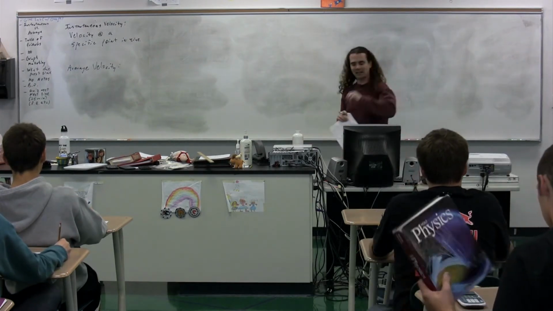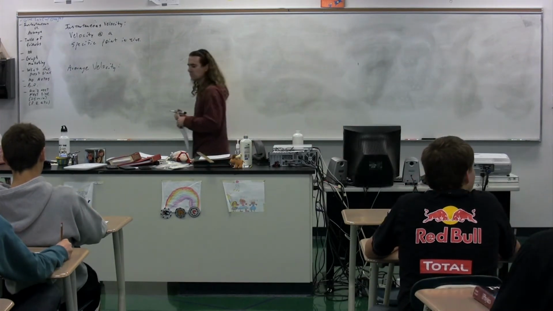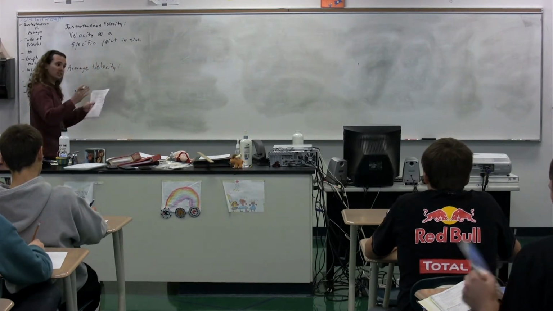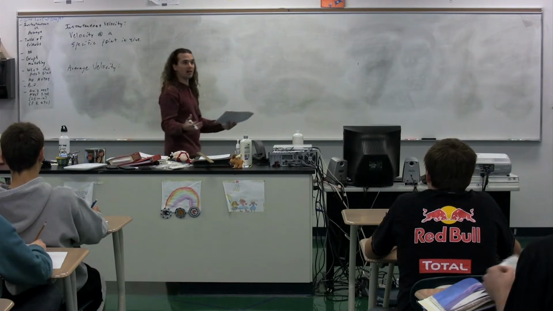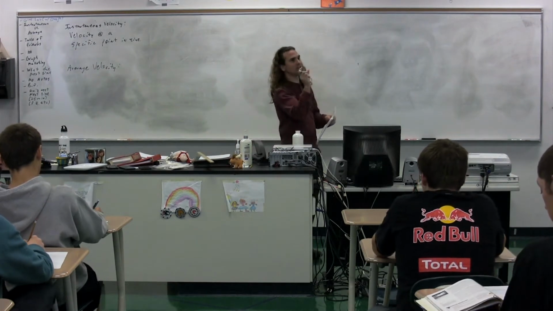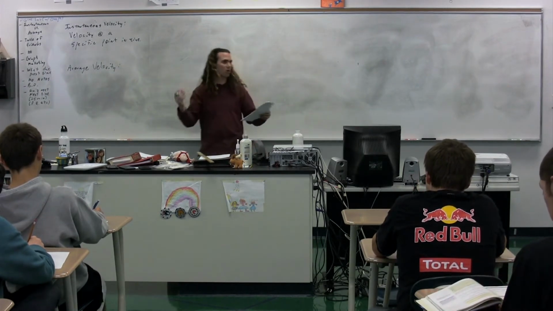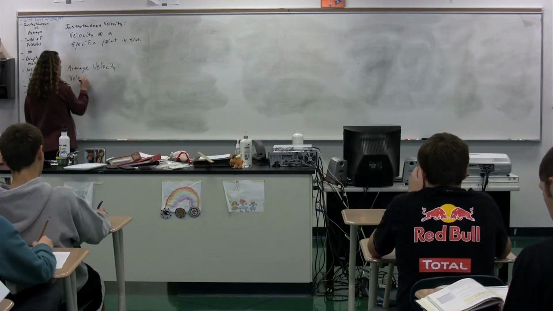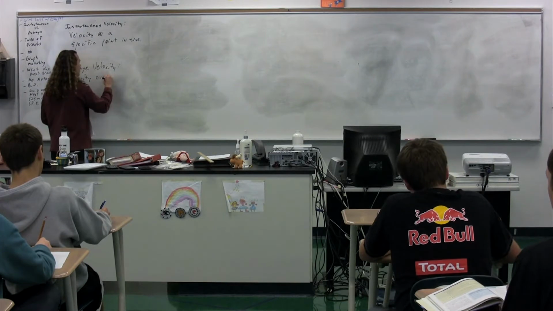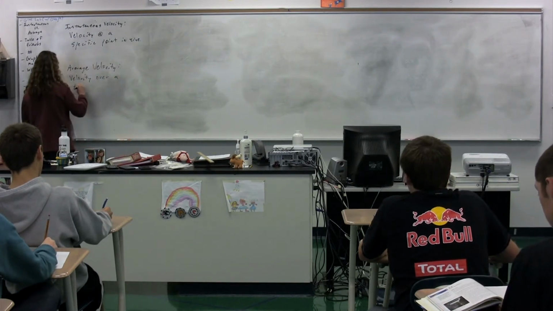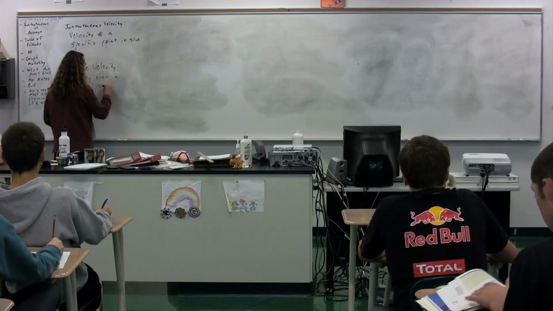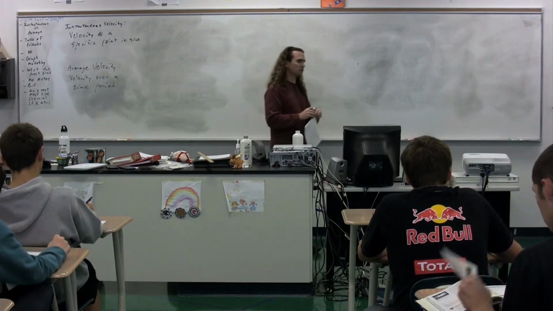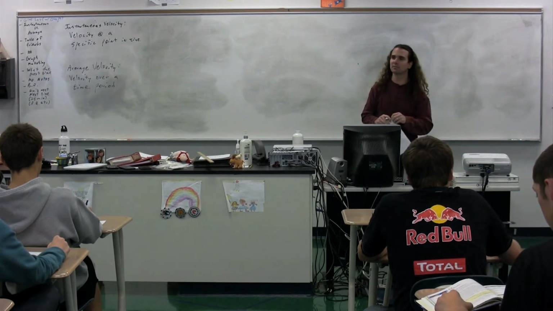Average velocity, Allison, will then be? Velocity over the whole time. It doesn't necessarily have to be the whole time, but rather a time duration, a time period. It could be the whole time, but it could just be part of the time as well. So the average velocity is the velocity over a time period, or a time duration, a certain amount of time. Difference between instantaneous and average by way of velocity.